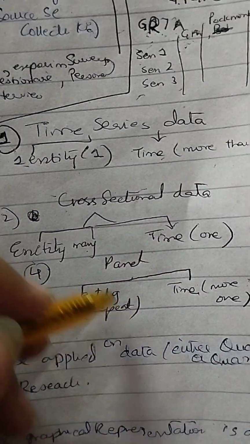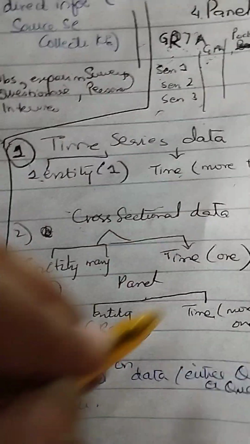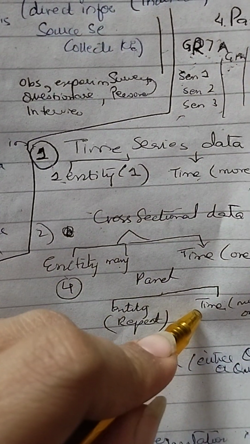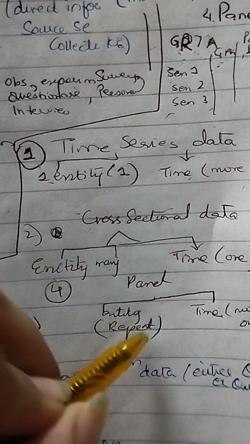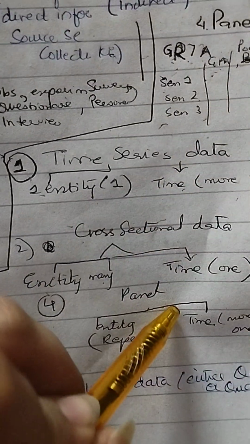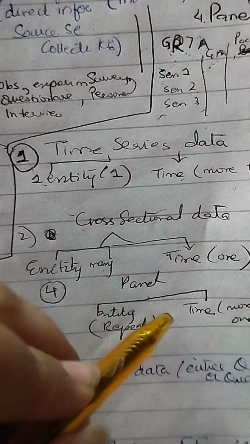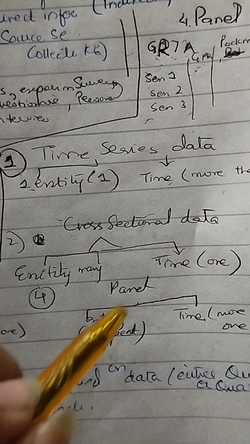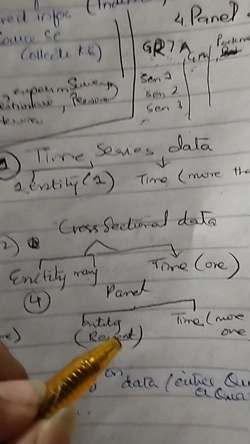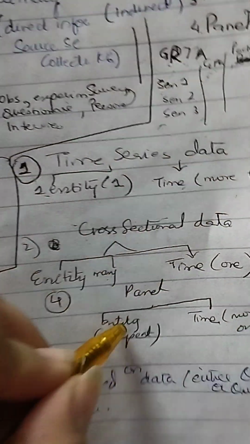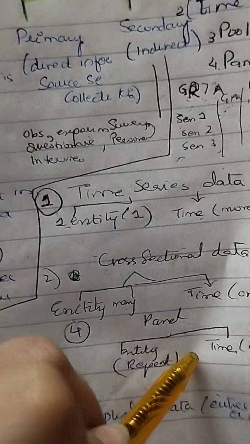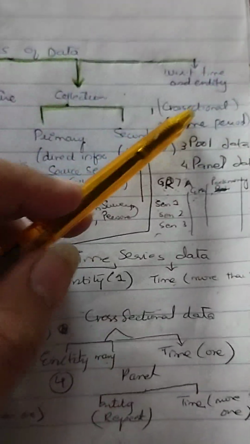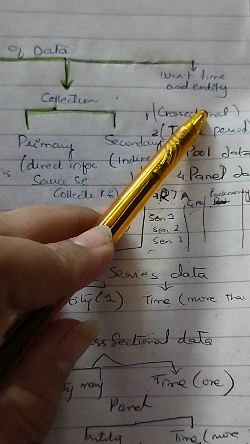Years are increasing, entities are more than one, yet entities are also repeating. So the average scores of maths of each entity in 2019, 2020, 2021, 2022. Getting my point? So that will be with respect to time and entity.